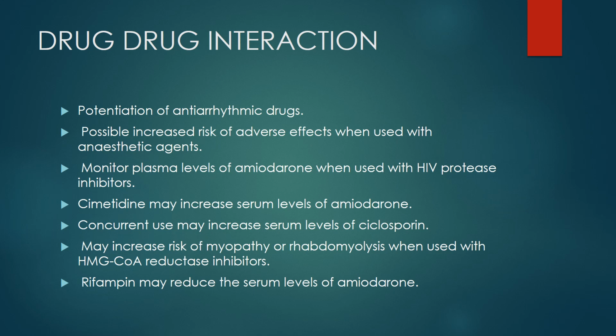Possibly increased risk of adverse effects when used with anesthetic agents like lignocaine, which is also an antiarrhythmic. Monitor plasma levels of amiodarone when used with HIV protease inhibitors. Cimetidine may increase the serum level of amiodarone. Concurrent use may increase the serum level of cyclosporin and may increase the risk of myopathy or rhabdomyolysis when used with HMG-CoA reductase inhibitors. And rifampicin may reduce the serum level of amiodarone.